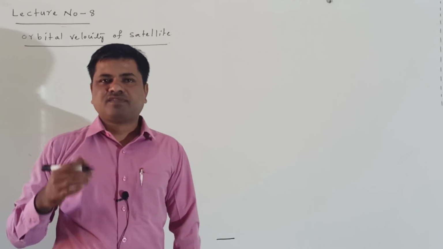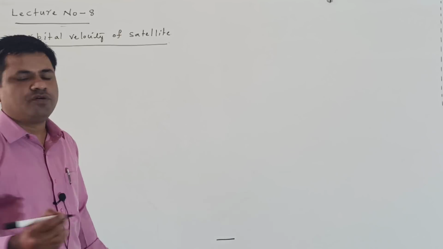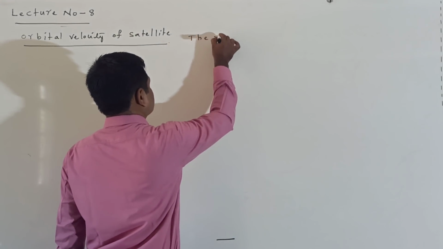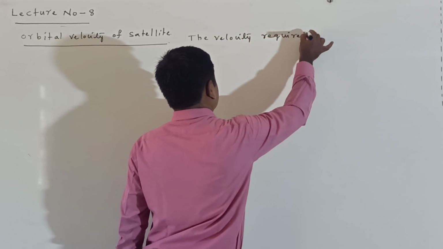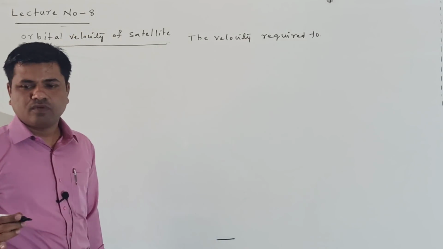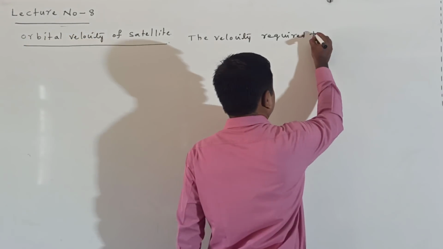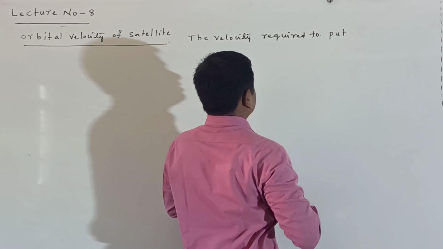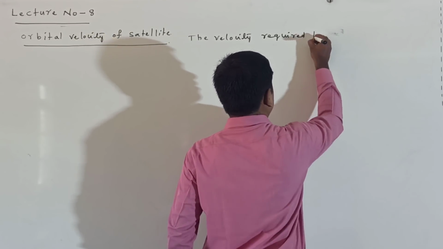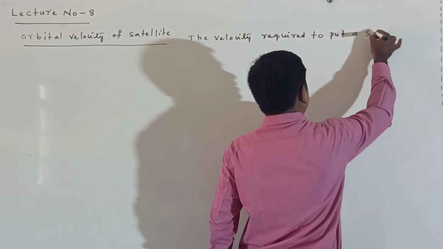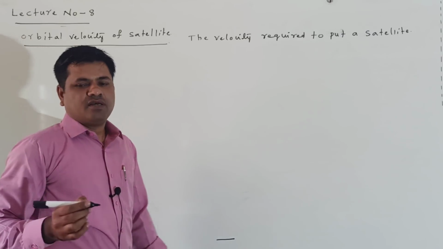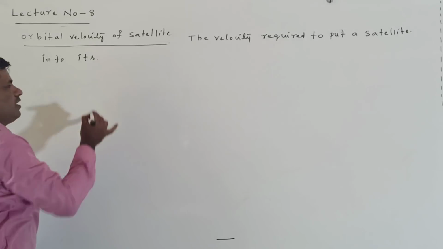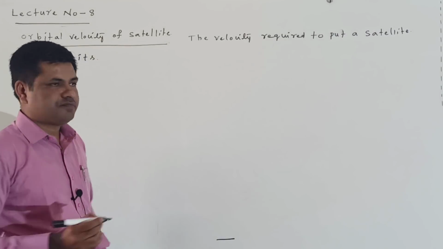What is the orbital velocity of a satellite? The velocity required to put a satellite into its orbit around the earth is called orbital velocity. A satellite is nothing but a body.